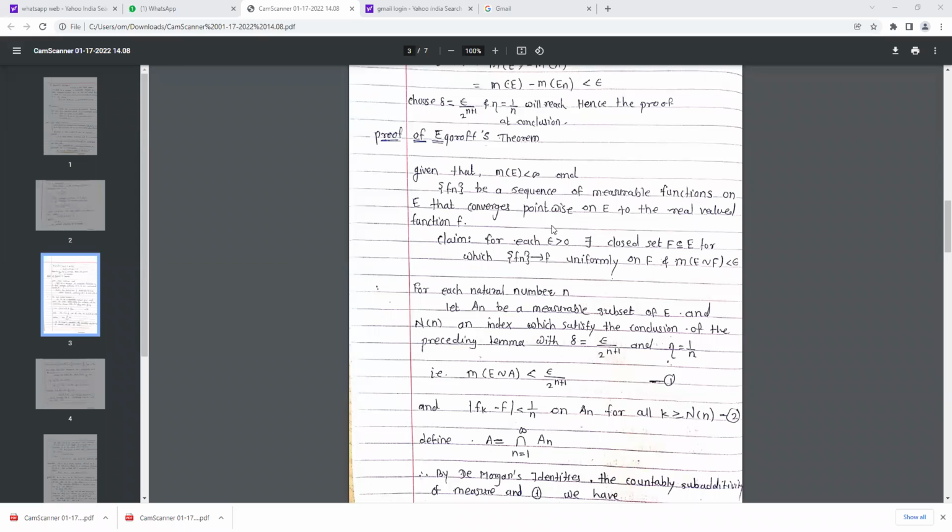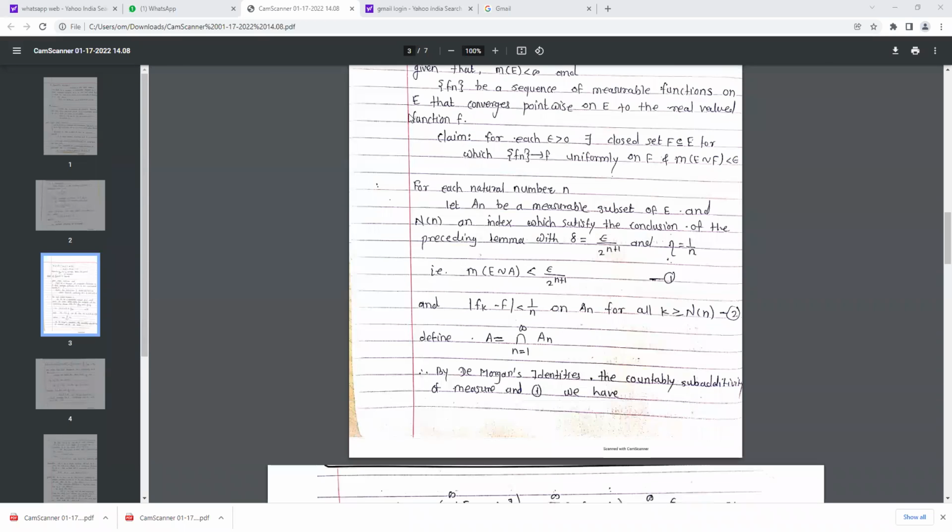Now see, proof of Egoroff's theorem. Given that measure of E is less than infinity and Fn is a sequence of measurable functions on E that converges pointwise on E to the real valued function f. What we have to show is that for each epsilon greater than 0, there exists a closed set F, which is a subset of E, for which Fn tends to f uniformly on that closed set F. And the second condition is measure of E minus F is less than epsilon. See, to prove this theorem, let us take any natural number.